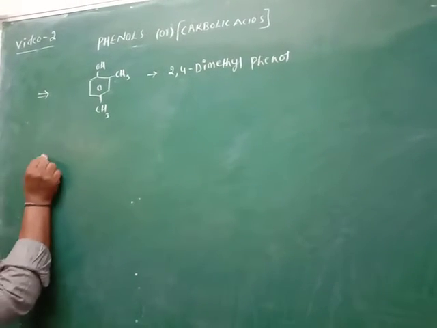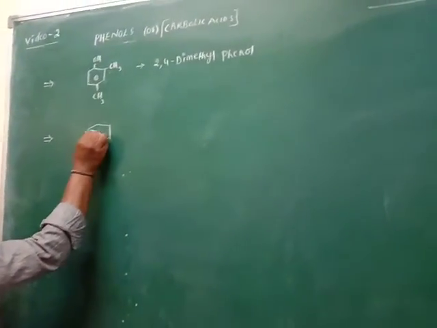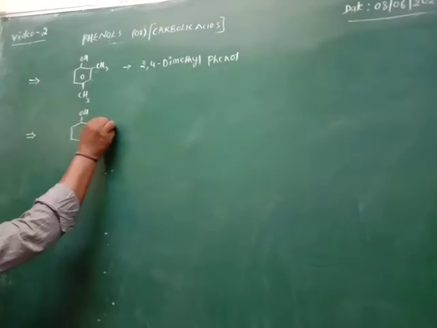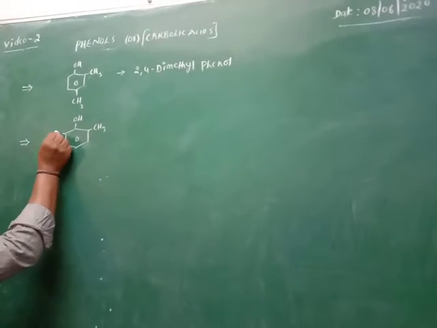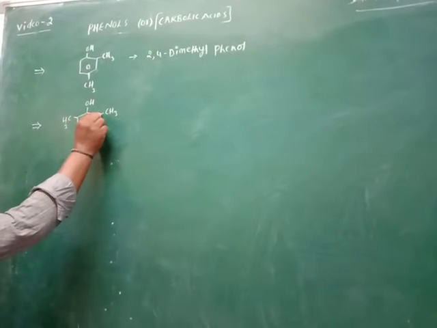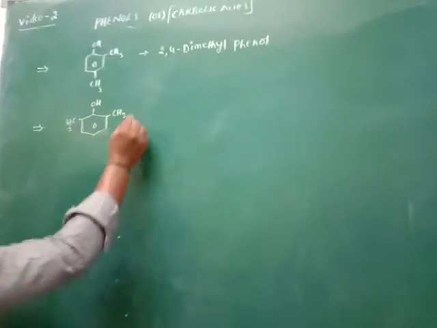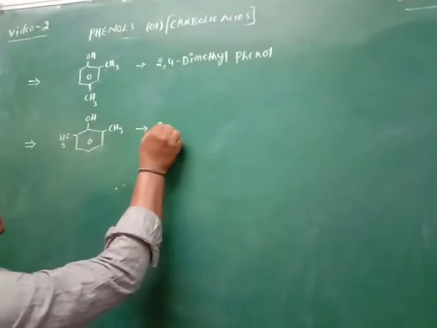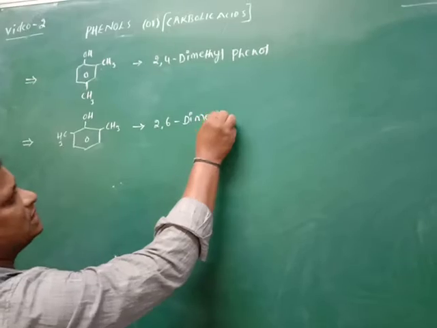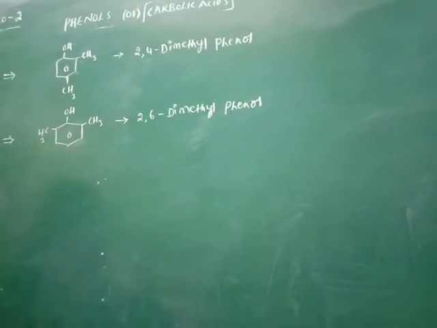So then the next one is phenol, with OH, and a CH3 methyl group and another CH3 methyl group. So first carbon, second carbon with a methyl group, third carbon, fourth carbon, fifth carbon, sixth carbon with a methyl group. So then its name is 2,6 dimethyl phenol.